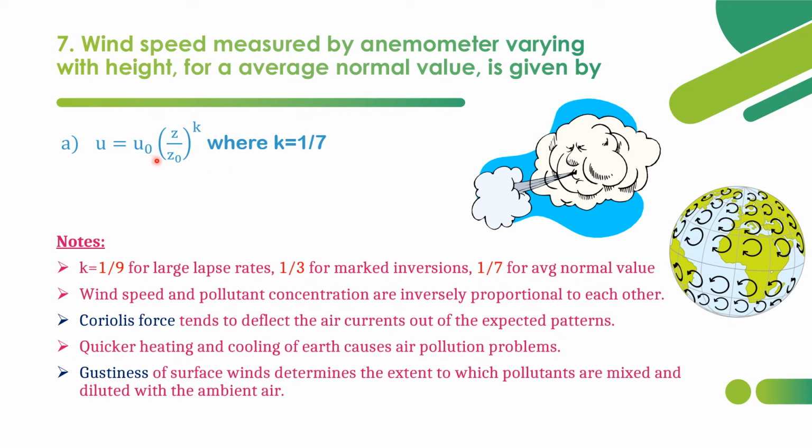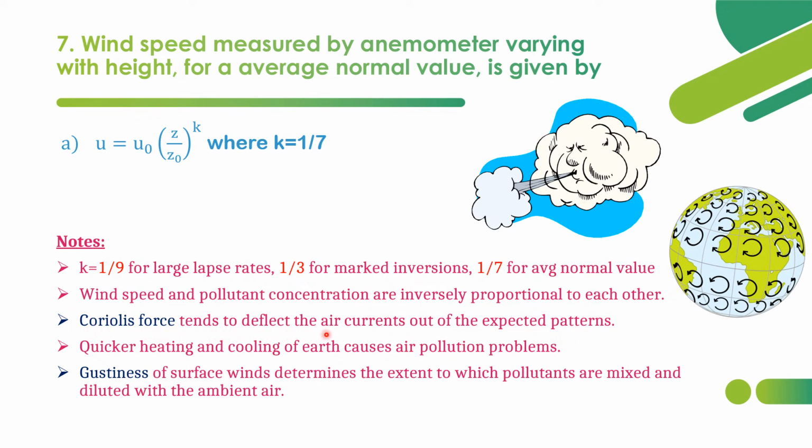Actually, U naught means wind velocity at the 0th level, or the datum, or at the surface of the earth, and Z is the height above the surface, or above the datum, which we have to calculate. So U equals U naught into (Z by Z naught) power K, and K is equal to 1 by 7 for average normal value. Now we shall see more about wind and its relations for air pollution. Wind speed and pollutant concentration are inversely proportional to each other. That means whenever the wind speed is very high, then pollutant concentration will be low.